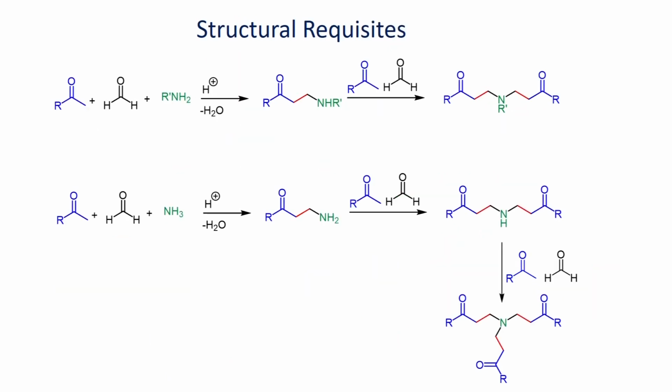Now, let us look at what kind of amine, what kind of enol derivatives can be used for this reaction. If we use primary amine, for example, it can undergo reaction as we have seen earlier with the formaldehyde to give the corresponding iminium salt as electrophile, which can now react with enolizable ketone.